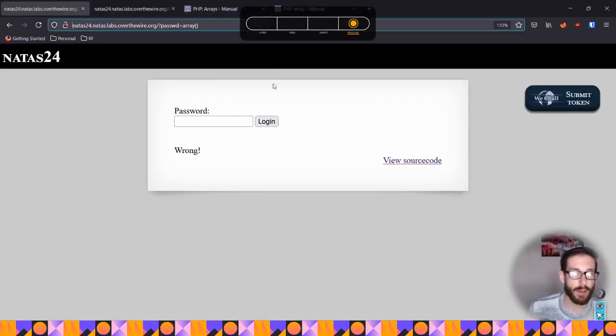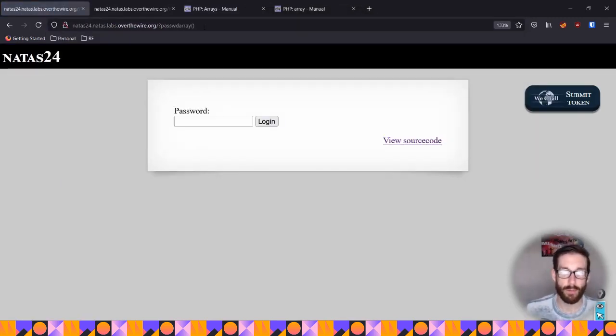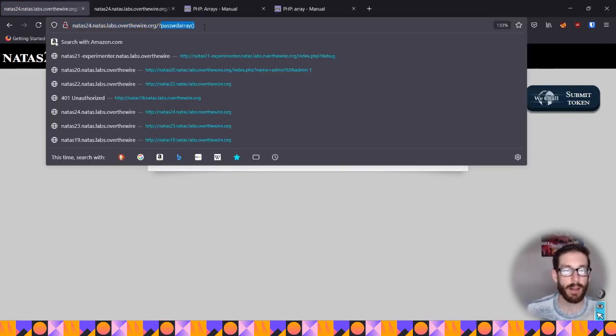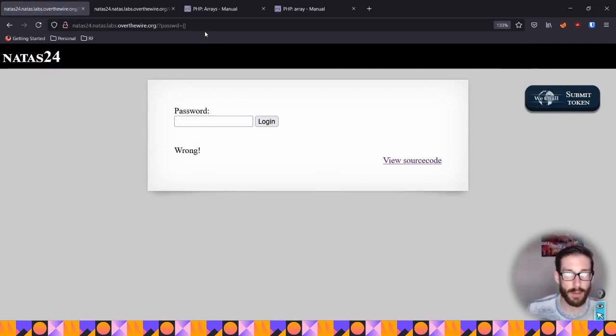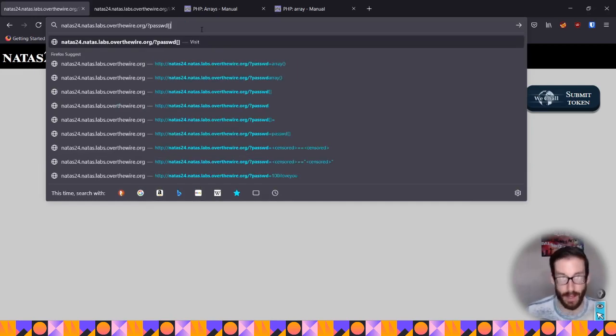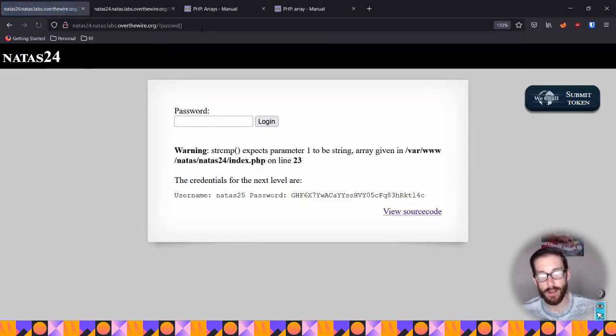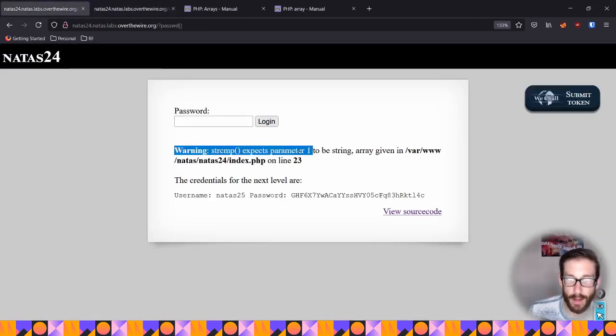The reason being, if you come in here and try to add array tacked onto password without the equals, you still get nothing. But I'm actually going to try something here. If you just drop this in here, it tells you wrong. Remember how I said it's forcing that piece after the equals into a string format? If we bypass that altogether and put in our array directly after the password, it's going to error out. It's going to tell us that the string comparison function we looked at accepts only strings, and what you're putting in parameter 1 is not a string.